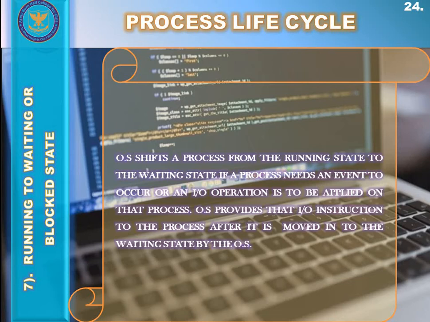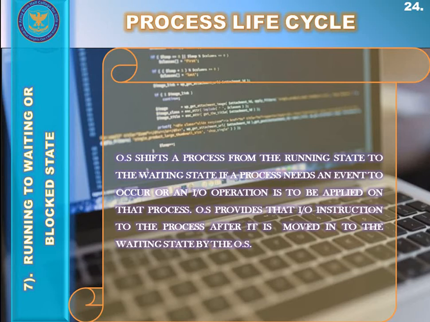So when a process is waiting for some input and output operations, or you can say that when a process was getting executed inside the running state by the CPU, but that process suddenly needed some input output operation.